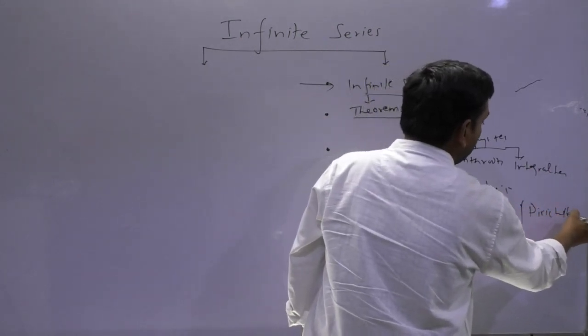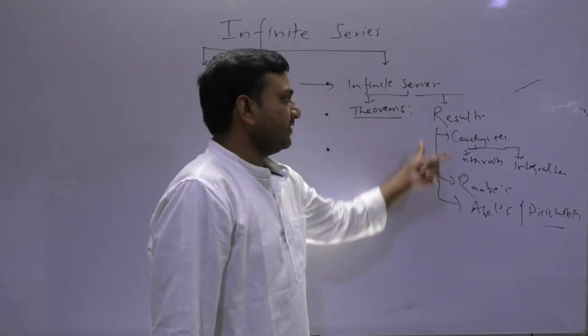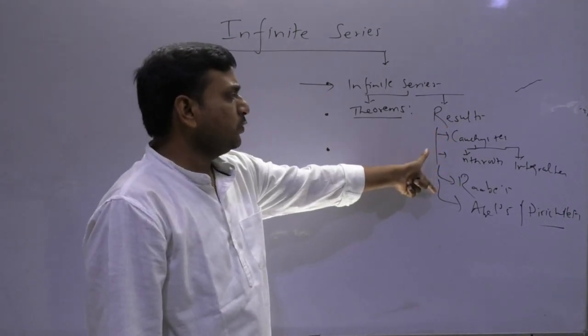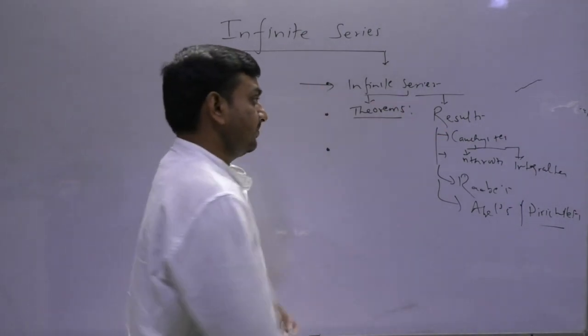Also we use them in the uniform convergence part. So these are some results which we use to find the convergence of an infinite series. Okay.